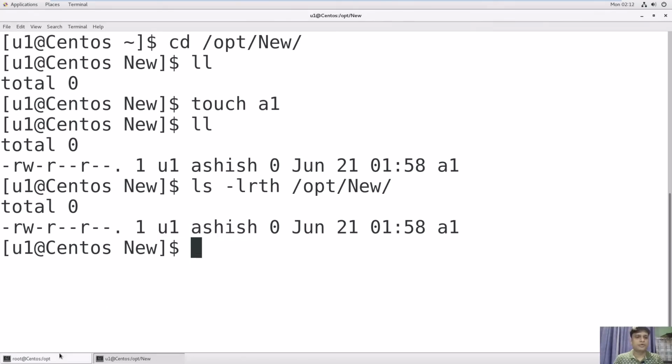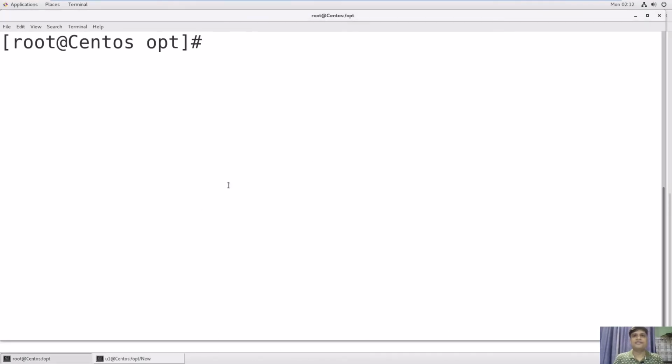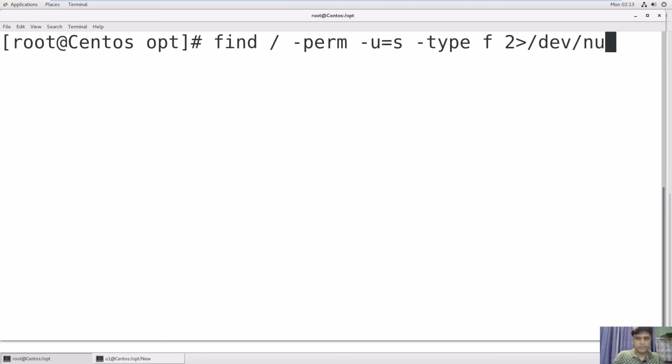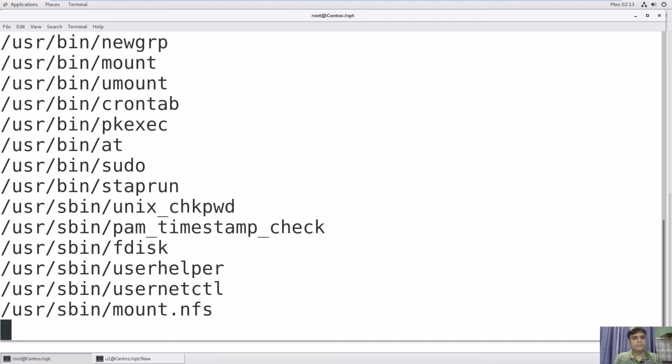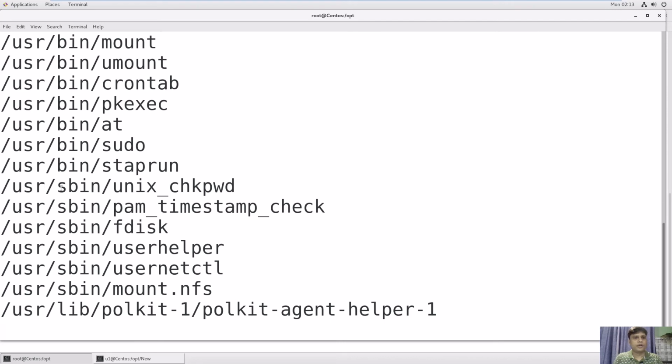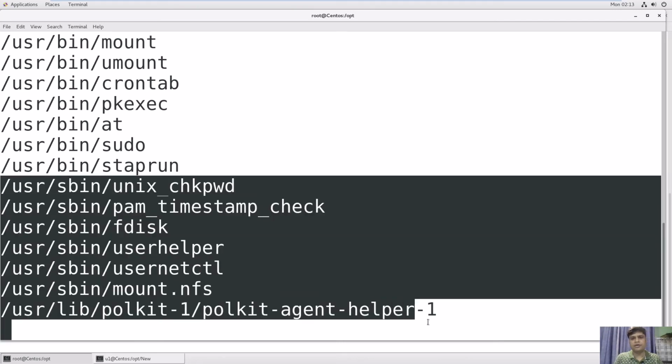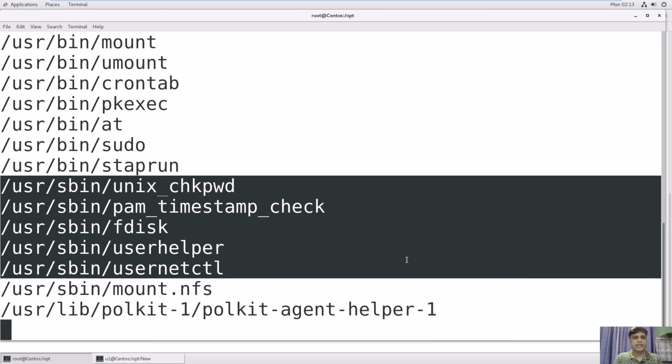Now we will go back to root and find out all the files set with setgid permission. So use find, permission, -u equal to s, setgid and -type file. Okay. So these are the files. Okay, you can check later on that it has setgid permission set, right?